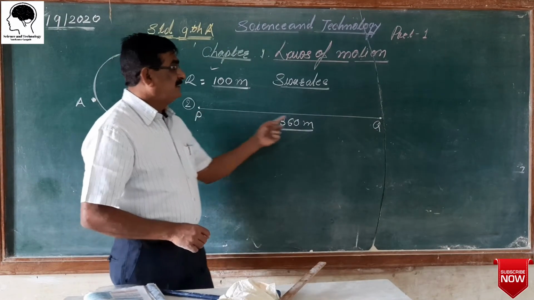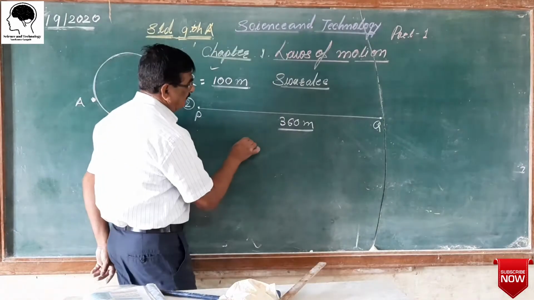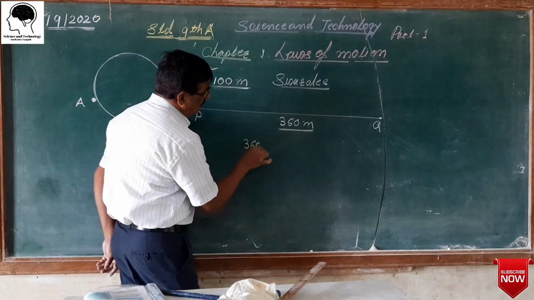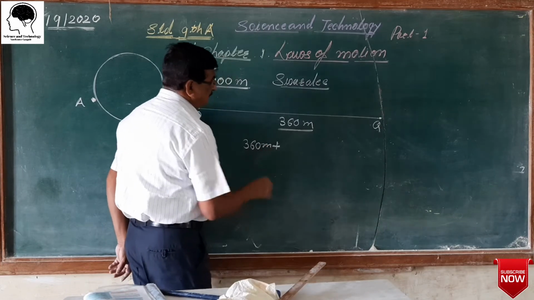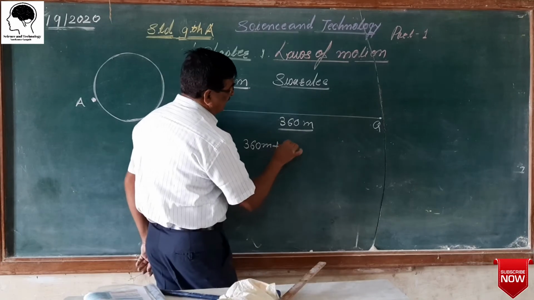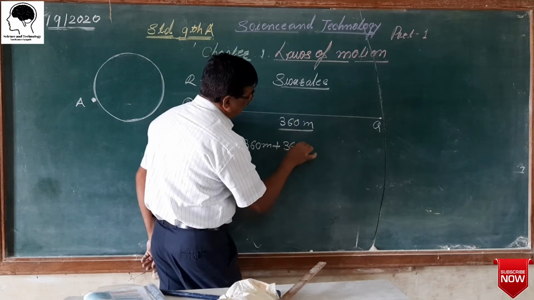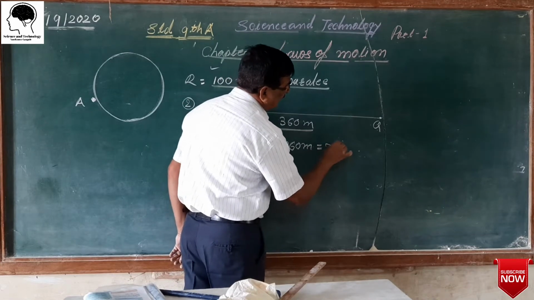It goes to this point Q, that means the 360 meters plus it returns the same distance, 360 meters, that is 720 meters.